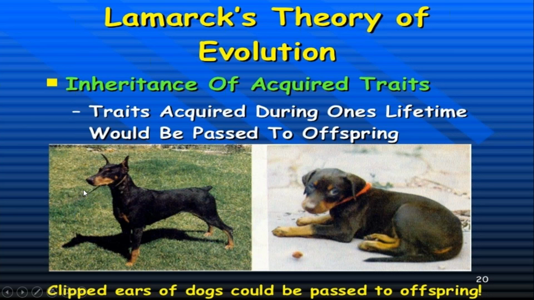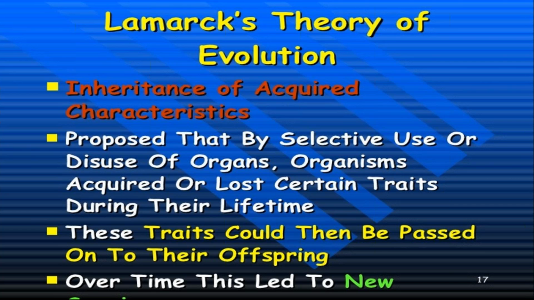When we take the dog and clip its ears, then as per Lamarck, if for 1 to 10 generations we clip the ears of the dog, his offspring will also appear without ears. Suppose I cut my ear, one ear is cut. The next generation, the ear is cut, up to the 10th generation. Then as per Lamarck, the 11th generation will appear with the cut ear.